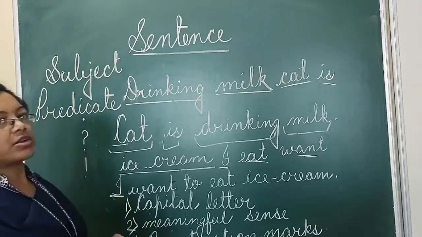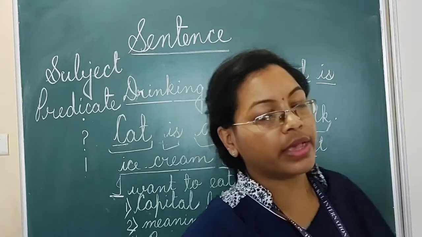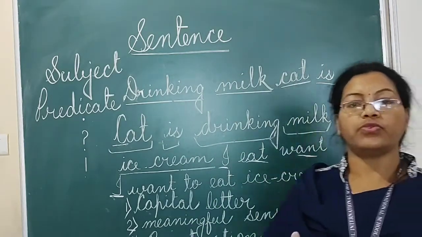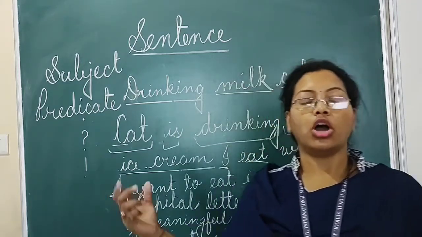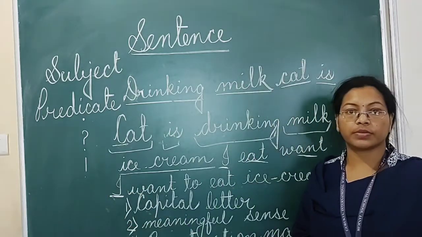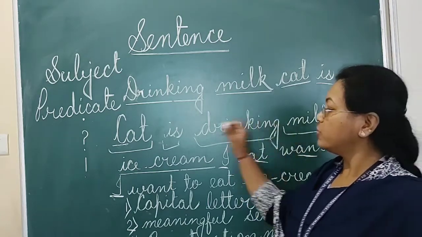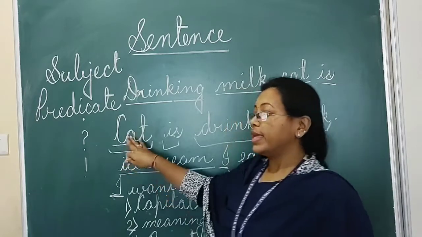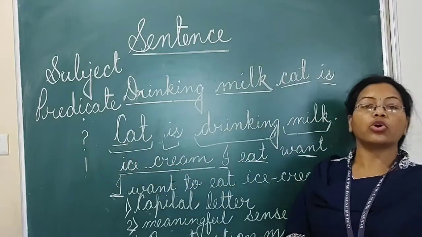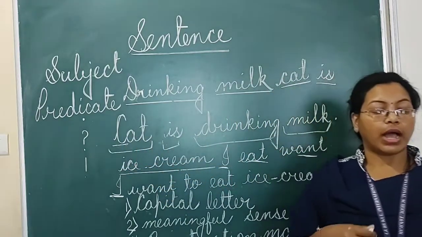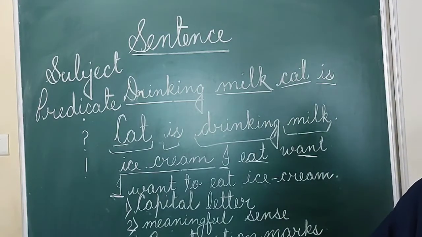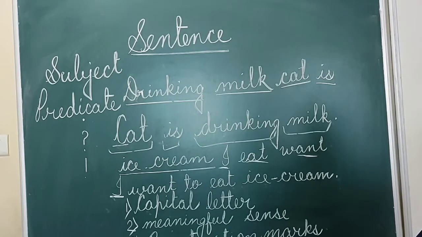These are the two parts of the sentence. Here, the subject may be in one word, in two words, or in a group of words. This is an example I am telling you. In this sentence, you can see about whom we are talking. The subject is the word about whom we are talking.